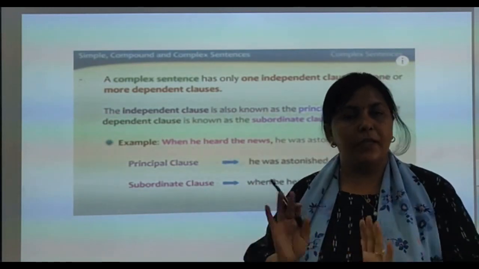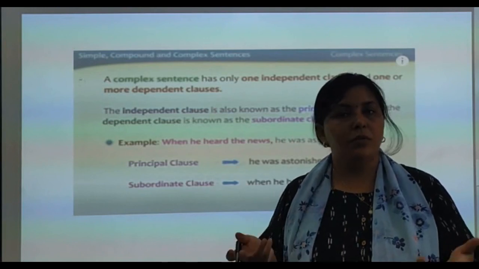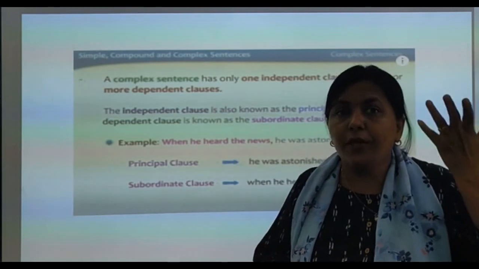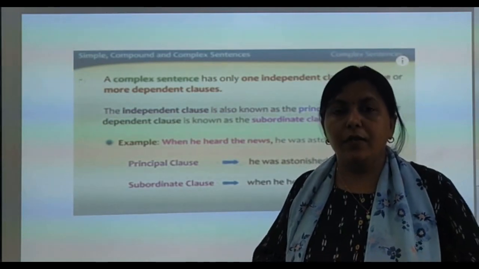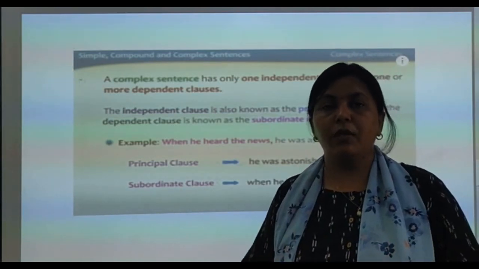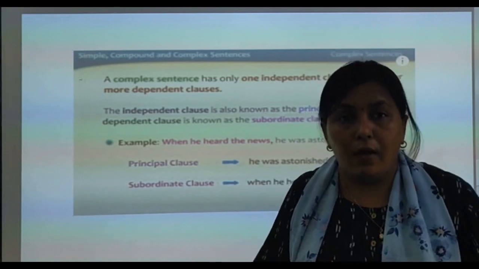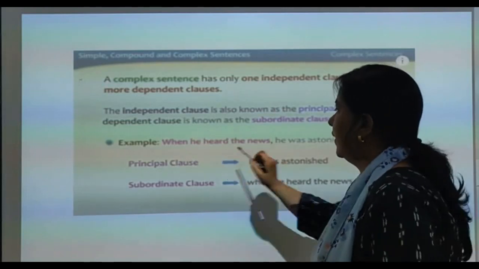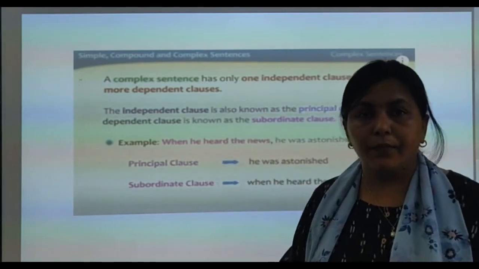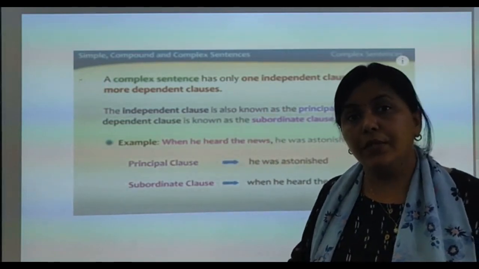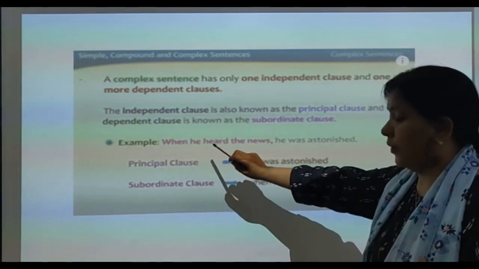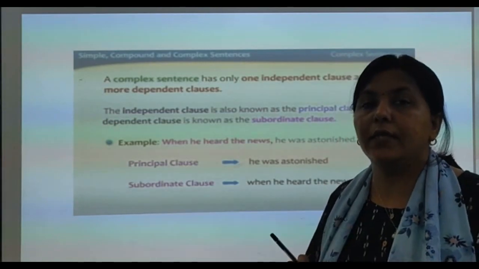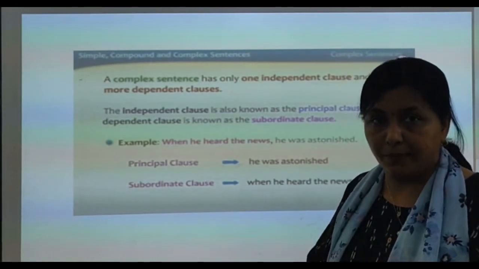Now see the structure. When he heard the news. If I stop after this, it is not giving me any meaning. There is a question in my mind. Then what? When he heard the news, उसने जब news सुनी, तो क्या? उसके बाद क्या? There is a question mark in my mind. It means this sentence is not complete. When will it be complete? It will be complete when I tell the next sentence, when I tell the main thing.